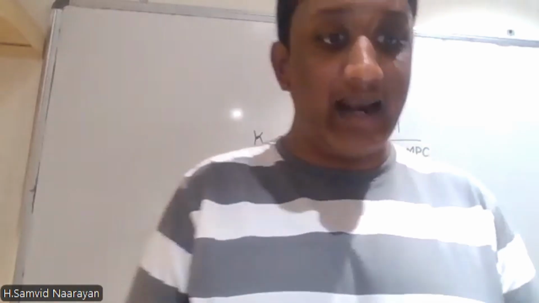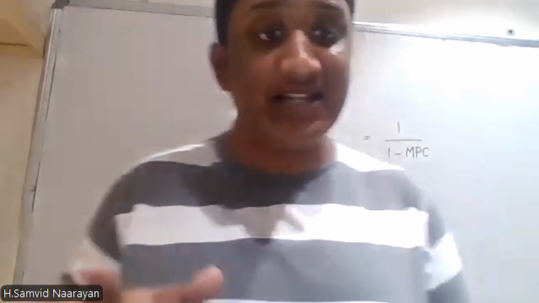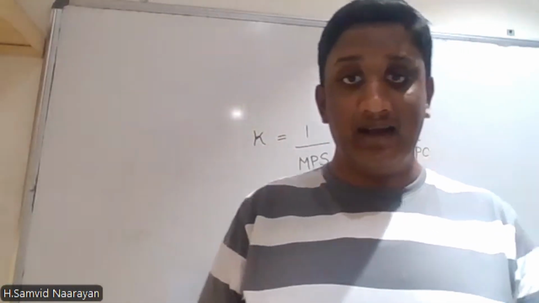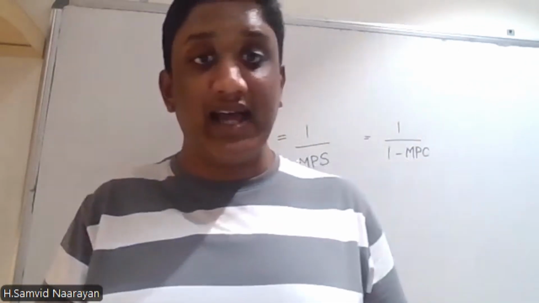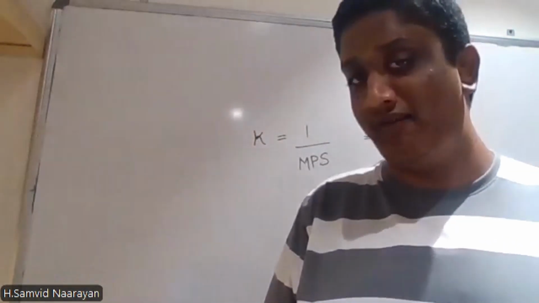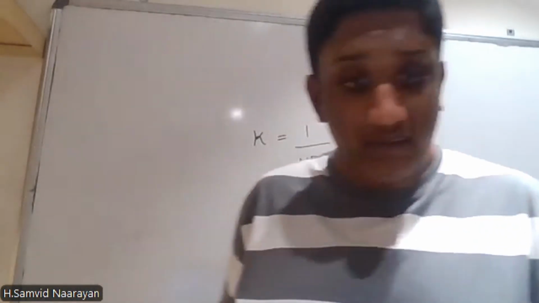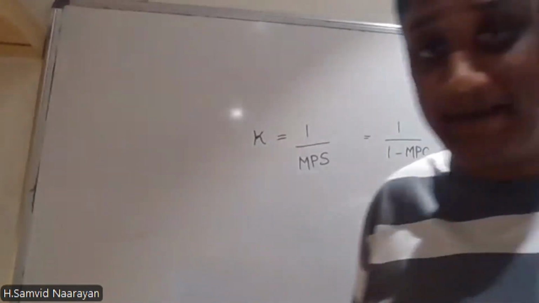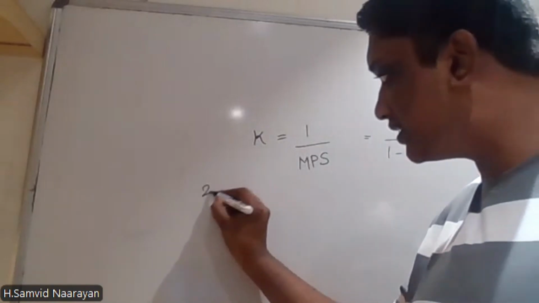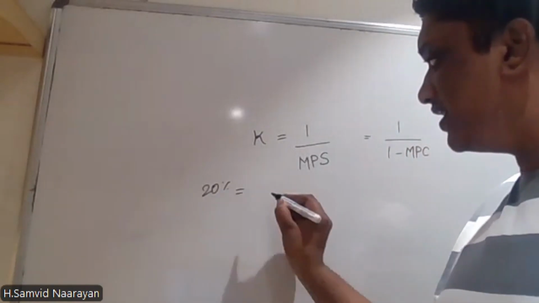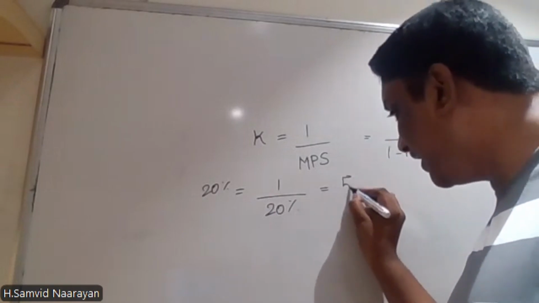Now, the urban middle class actually saves 20 percentage of their income, or on an average 30 percentage maximum. If we take 20 percentage as our savings, that leads us to 1 by 20 percentage, which is 5 times.